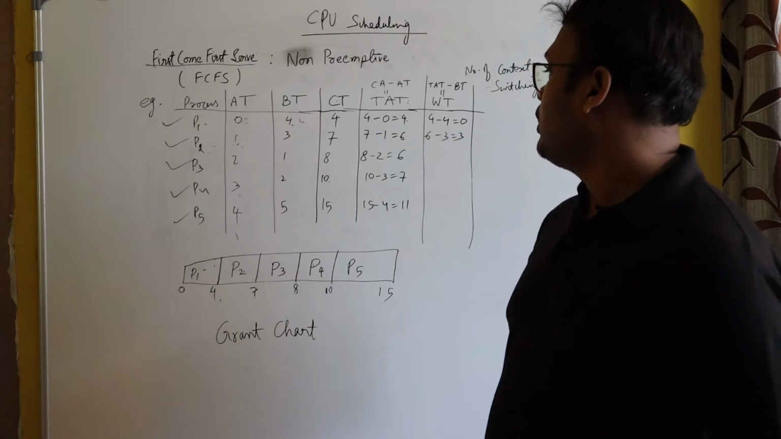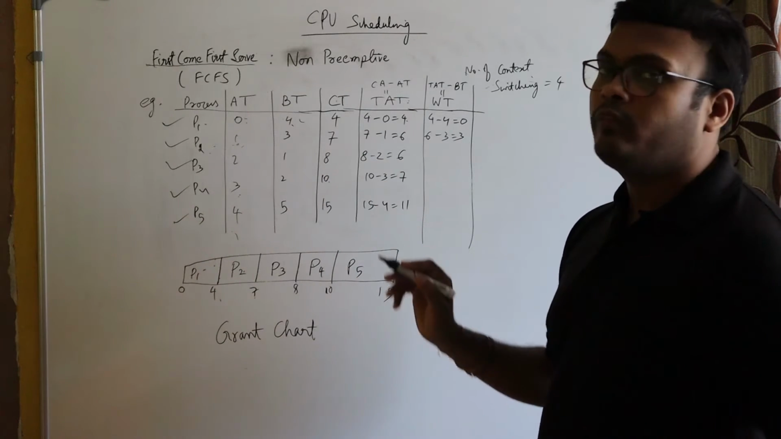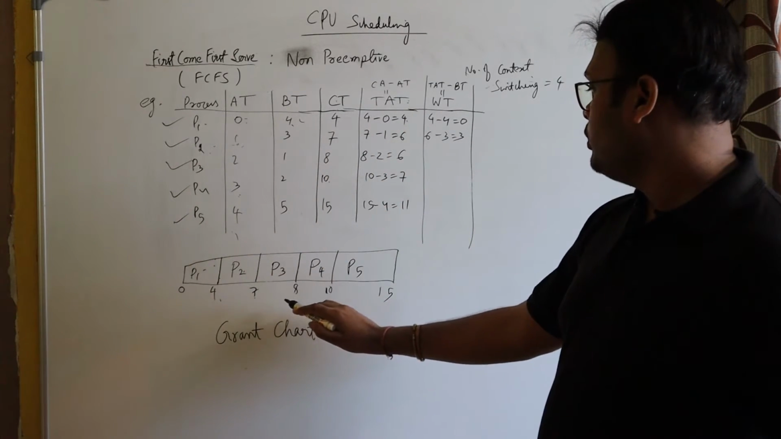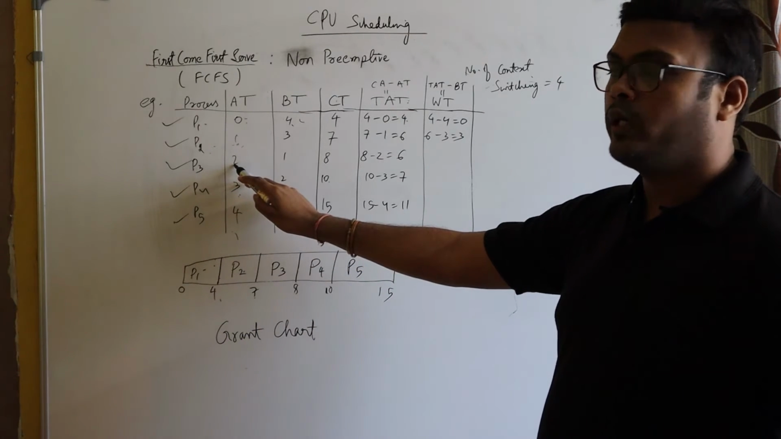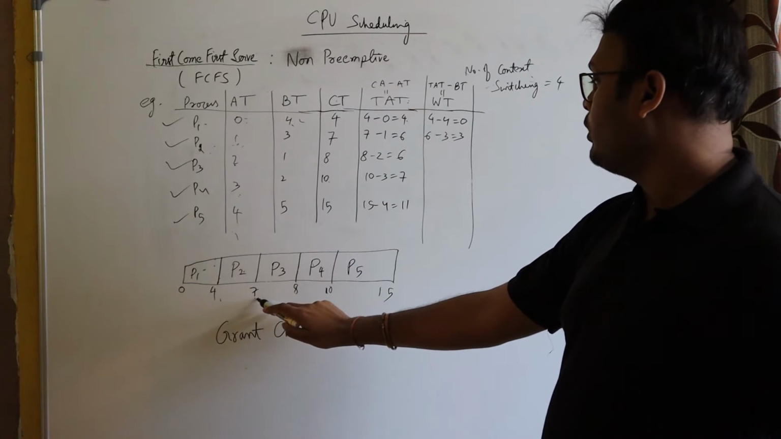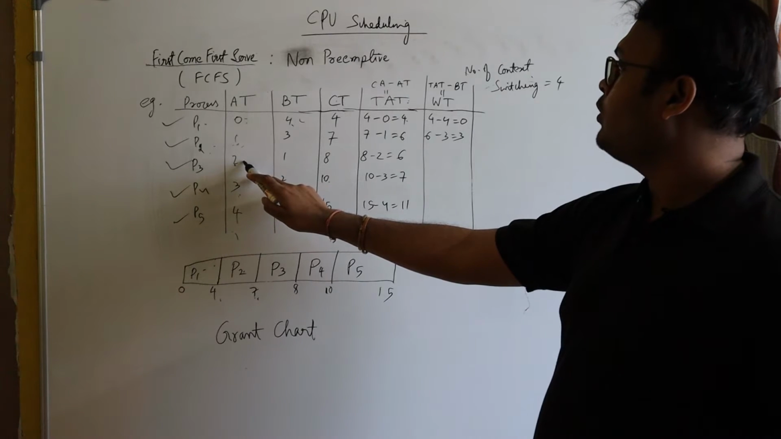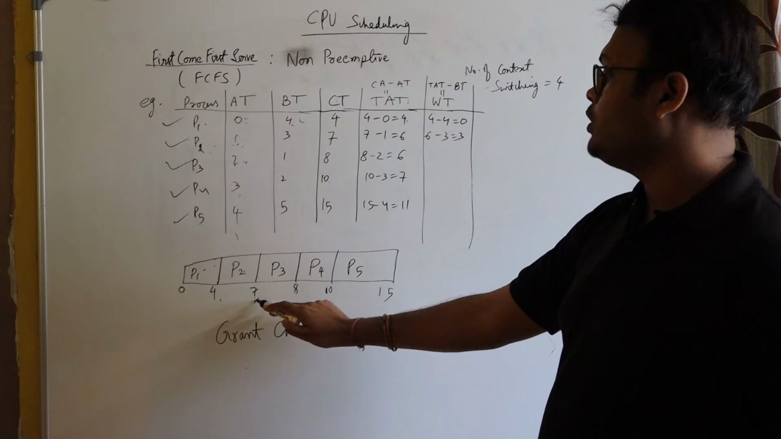So now let's calculate the waiting time of P3. What is the waiting time of P3? As I already told you, P3 arrived at second 2, but it got scheduled at the 7th second. It arrived in the ready queue at t is equal to 2, but it got scheduled at t is equal to 7.